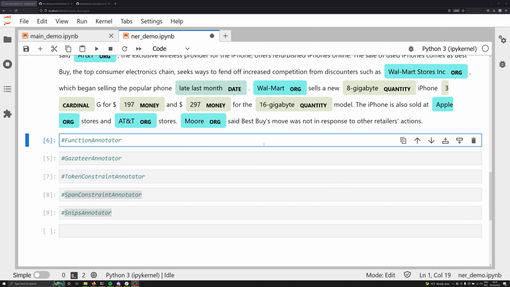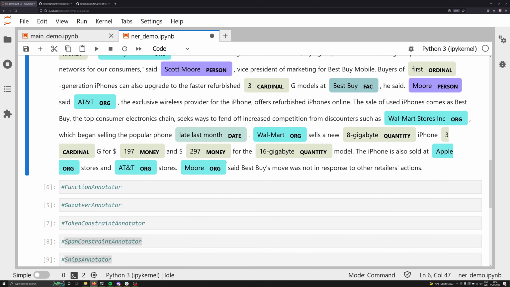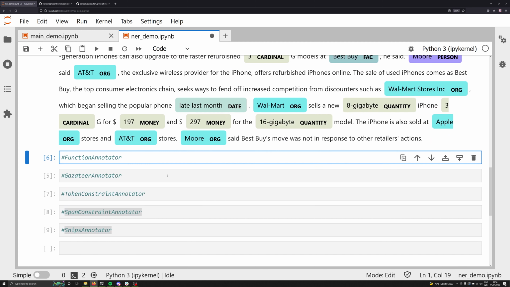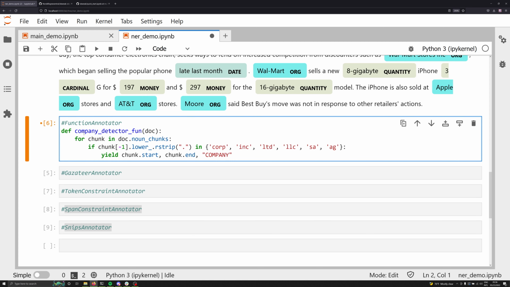Now that I've looked at this information, and I know that there's certain patterns about companies, I know that if a proper noun is preceded by a Co. or something like this, that it's likely going to be a company. So I can use that basic rule or that basic knowledge about companies to create a custom function that will label annotations for us. So we're going to do this with the Skweak library using the function_annotator. And what I'm going to do right now is I'm going to copy and paste over a handy dandy little function that they've already written for us. Let's break down what's actually happening here.